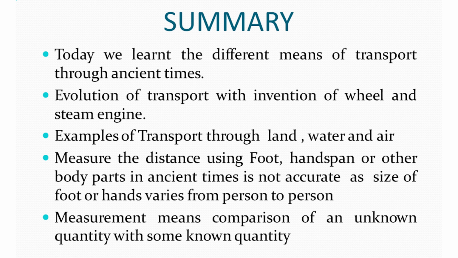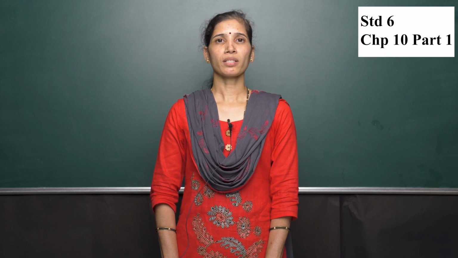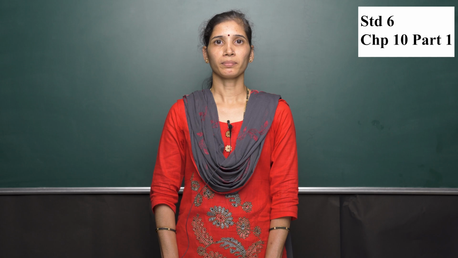Again, we learned the measuring units from ancient times to the most recent ones. Measuring using foot, handspan or other body parts is not accurate as the size differs from person to person. Next, measurement is a comparison between an unknown quantity and a known quantity. In the next class, we are going to deal with some standard units of measurement.